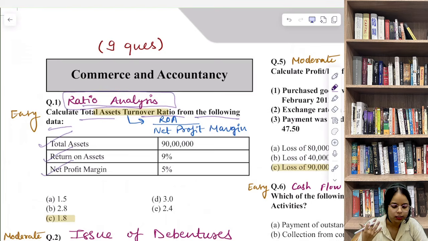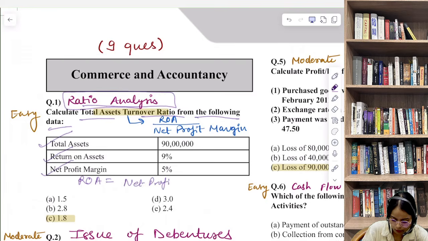So it's a conceptual numerical. It is one of those questions where the examiner checks whether you actually understand the relationship between profitability and efficiency ratios. So the key relationship we use here is: return on assets is equal to net profit margin multiplied by total asset turnover ratio. That's your main formula.